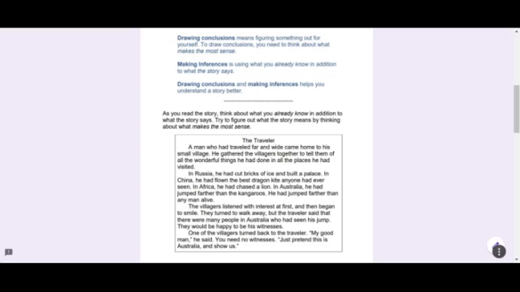The villagers listened with interest at first and then began to smile. They turned to walk away, but the traveler said that there were many people in Australia who had seen his jump. They would be happy to be his witness. One of the villagers turned back to the traveler. "My good man," he said, "you need no witness. Just pretend this is Australia and show us."